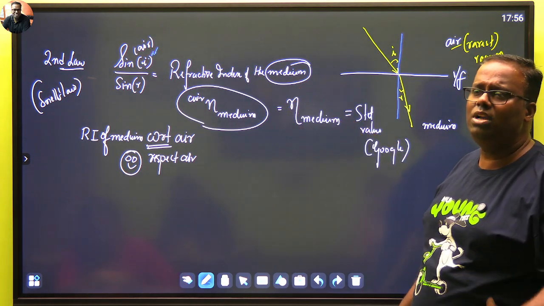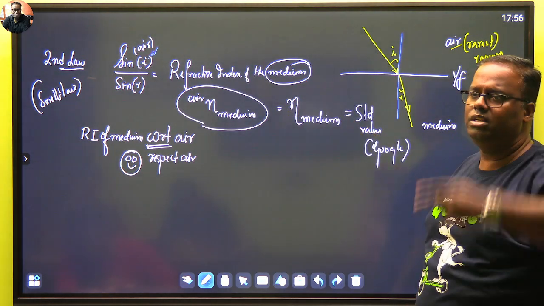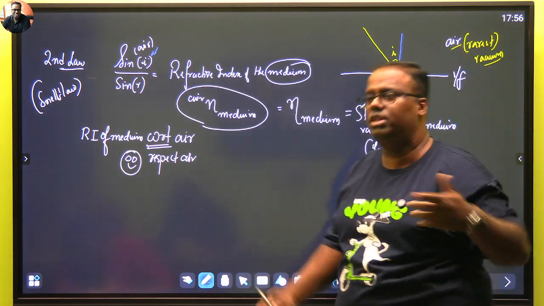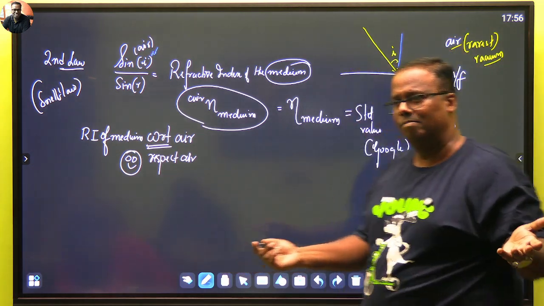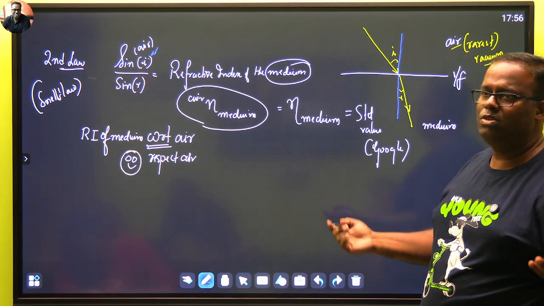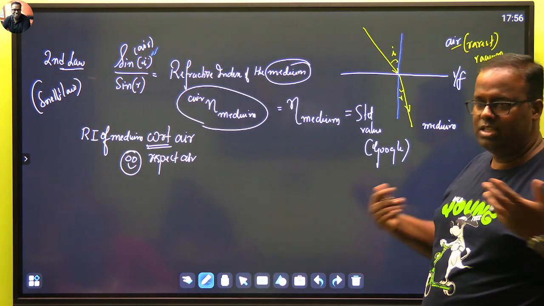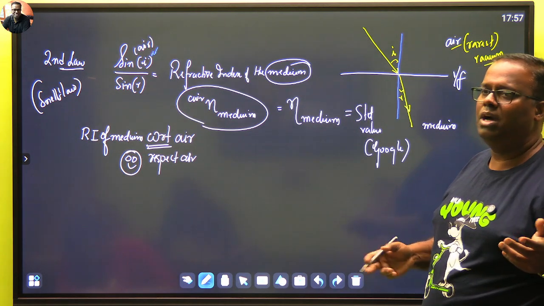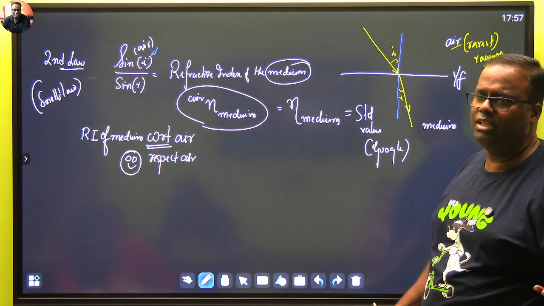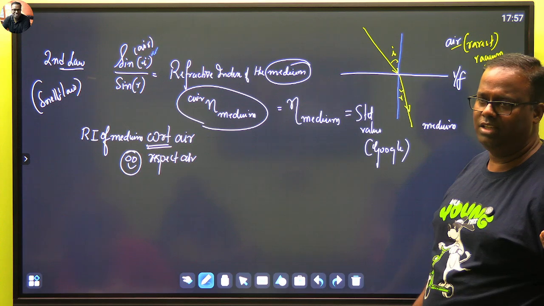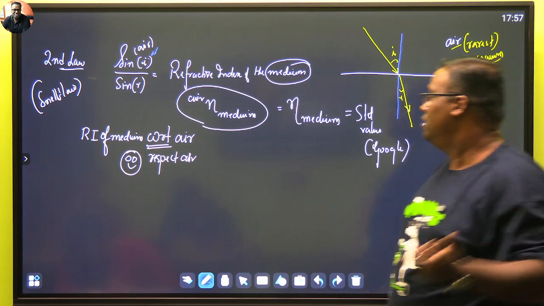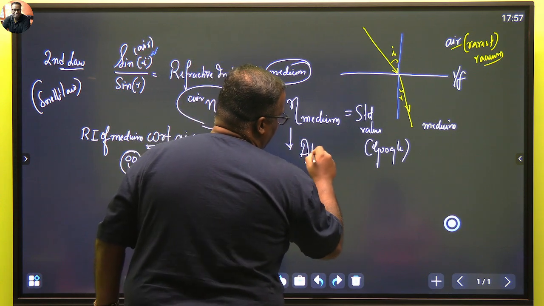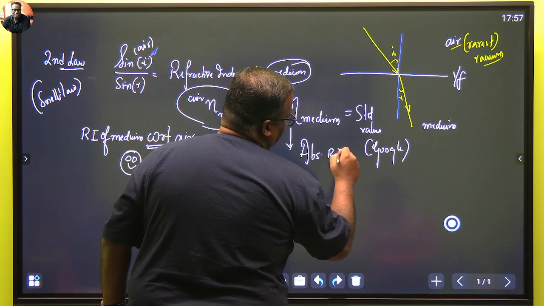How can Google make a whole sheet? Eta glycerin, eta oil, eta palm oil, eta sunflower oil, eta mustard oil. It won't make that much for you, right? It's always to a standard. The currency of my country nowadays is compared only to dollars. Now you can compare with every country, but it makes no sense; compare with only one. So at that time, such a refractive index is known as absolute refractive index.